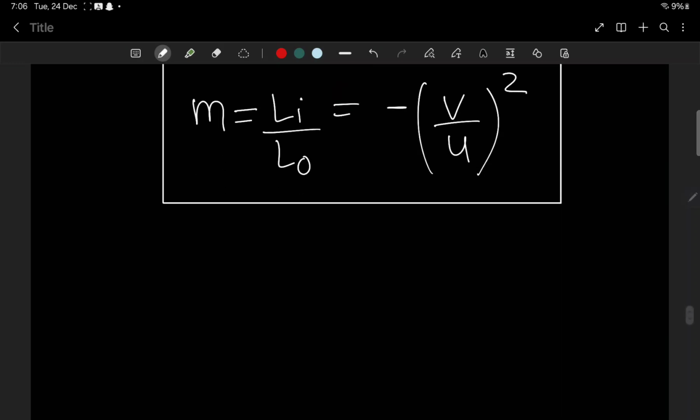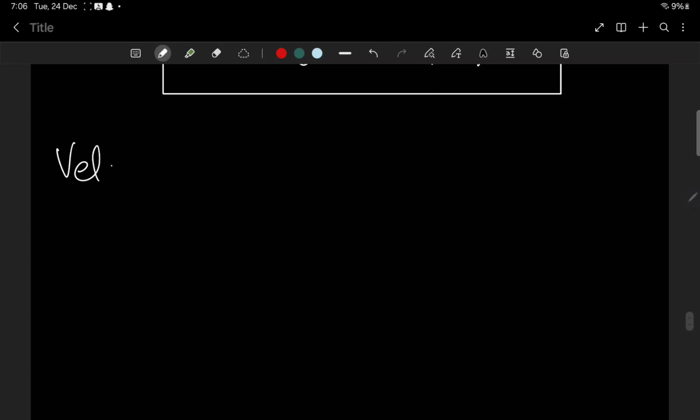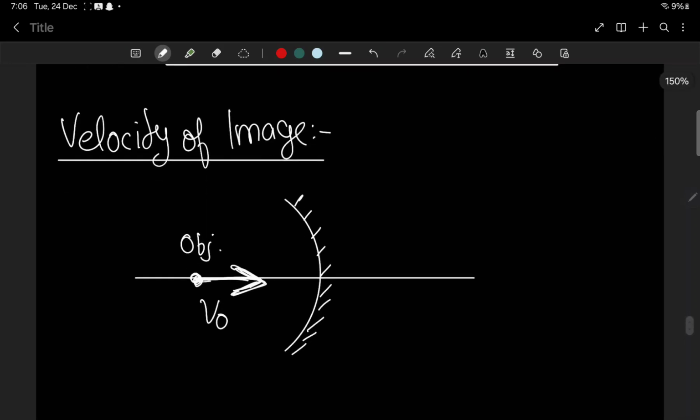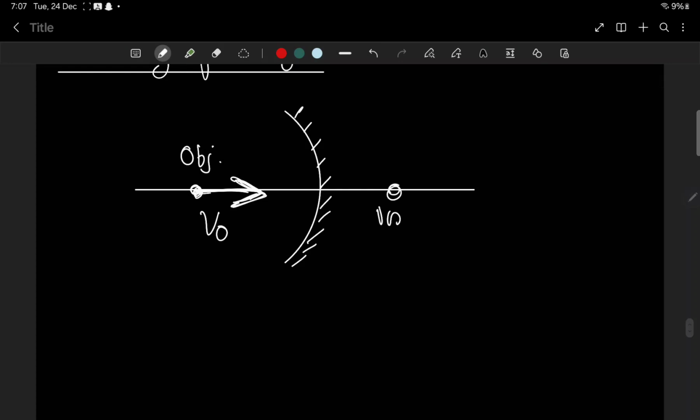Now we have velocity of image. You know that there is a mirror, and there is an object, and it is moving towards the mirror or moving somewhere. The direction means only the sign changes. It is moving towards the mirror with a speed Vo, and there is an image, and it is moving with the velocity Vi.